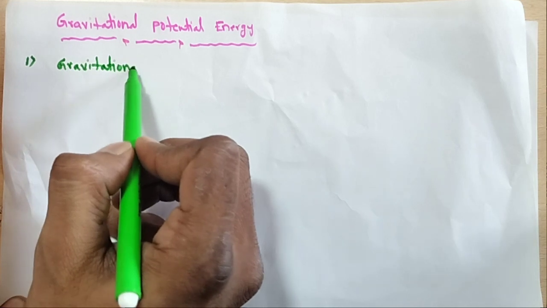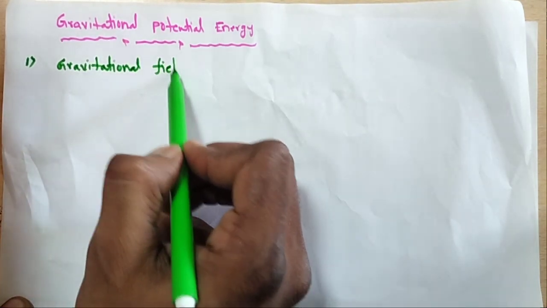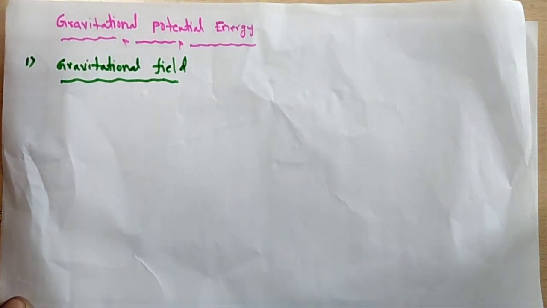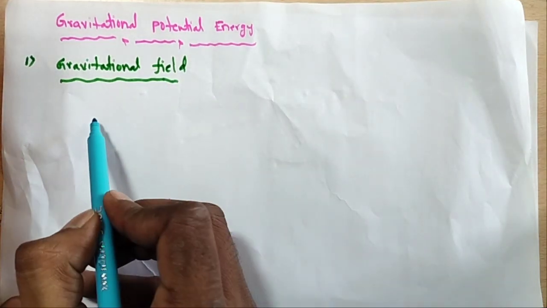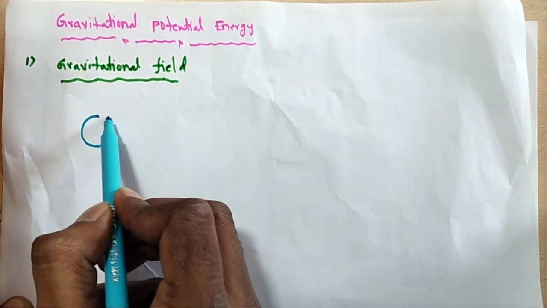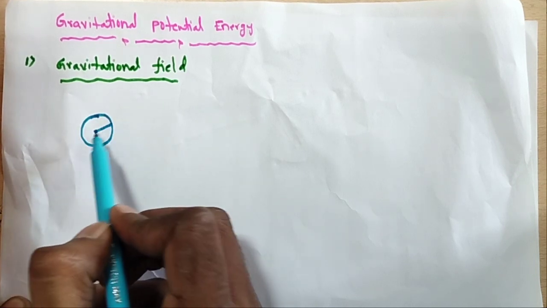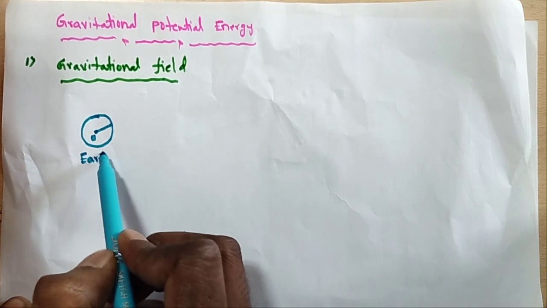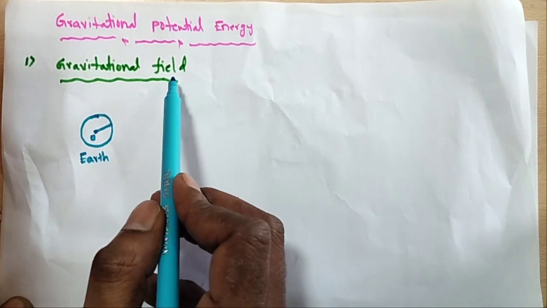What is a gravitational field? We know that very well. This is gravity, the center of gravity, and here I am taking Earth. So what is the gravitational field?